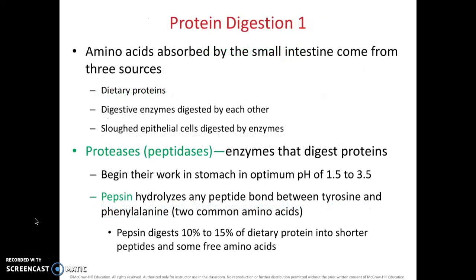So proteins become amino acids, and they are absorbed by the small intestine, and they come from 3 different sources. Of course, dietary proteins, and then digestive enzymes digested by each other. If you remember, pepsin will degrade salivary amylase, and then also the sloughed off epithelial cells that are digested by enzymes. Proteases are the broad class of enzymes that degrade proteins, and these are also sometimes called peptidases. The first one begins its work in the stomach at a pretty low acidic pH, and this is pepsin.